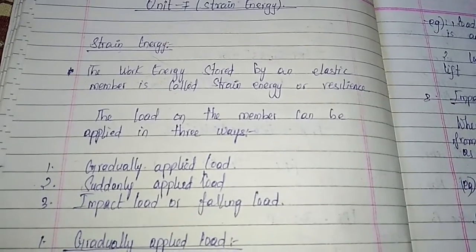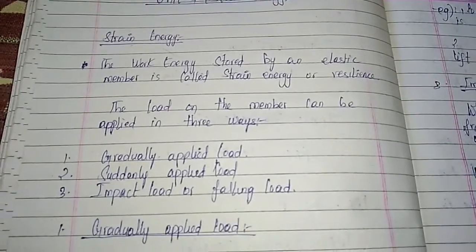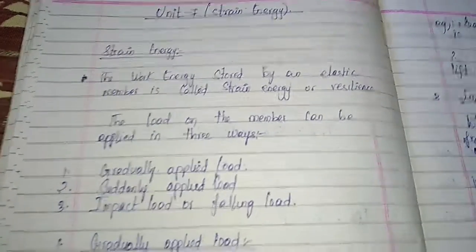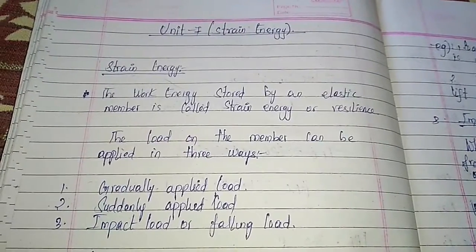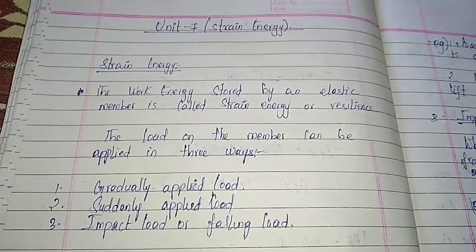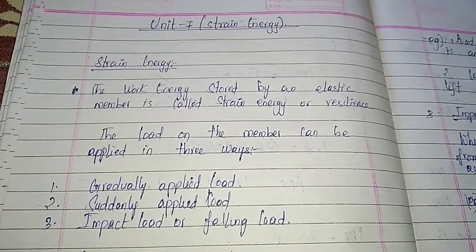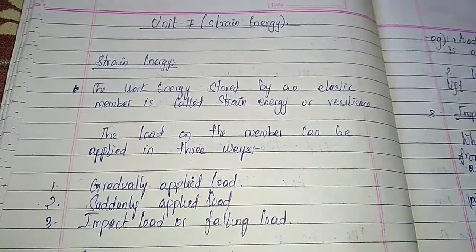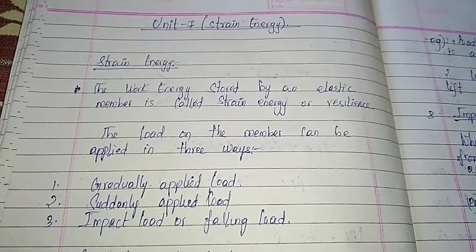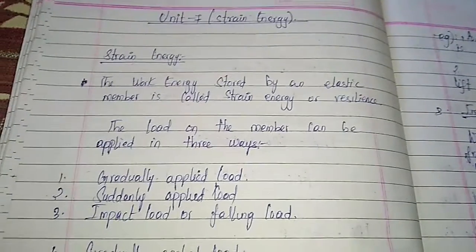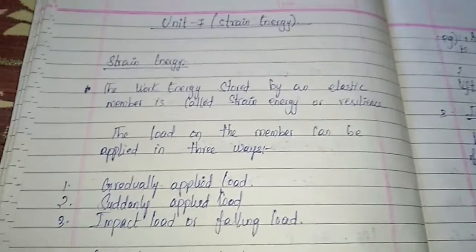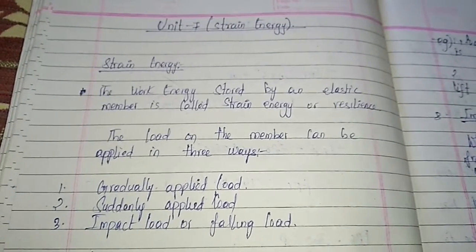In the next lecture, I will explain the three types of load: gradually applied load, suddenly applied load, and impact load or falling load.